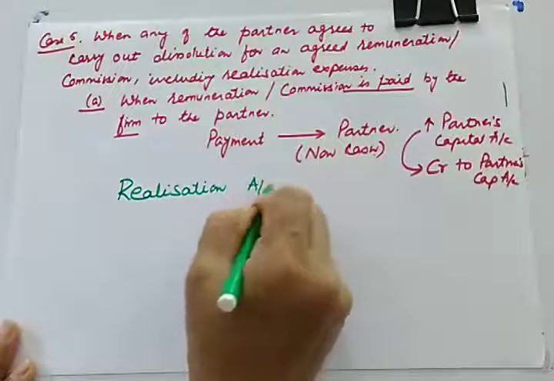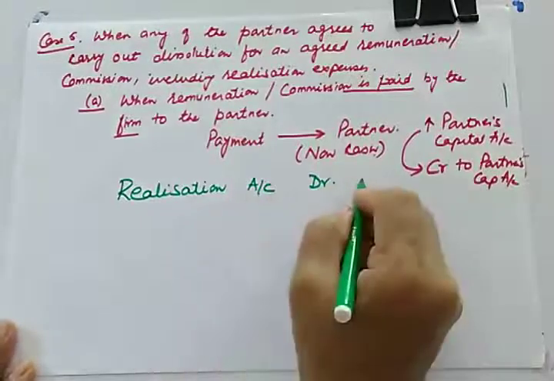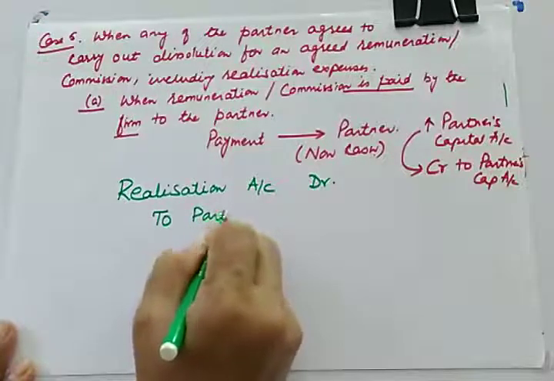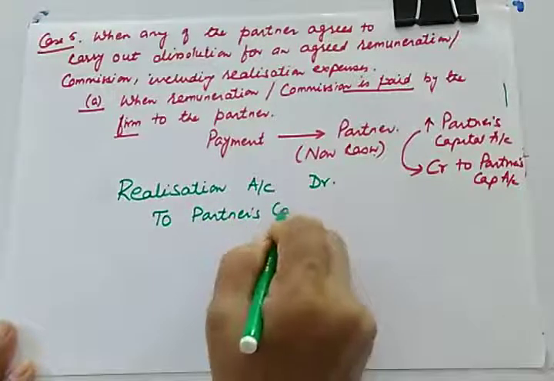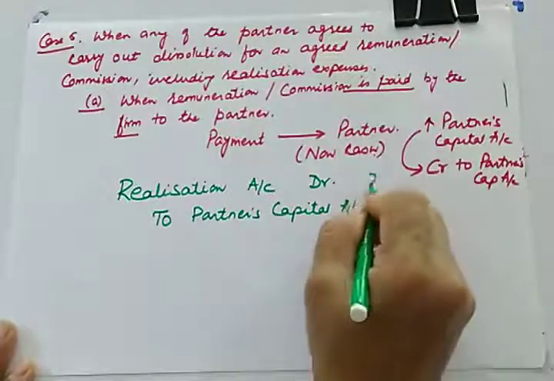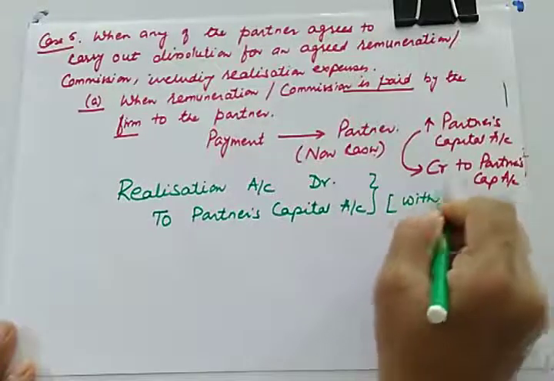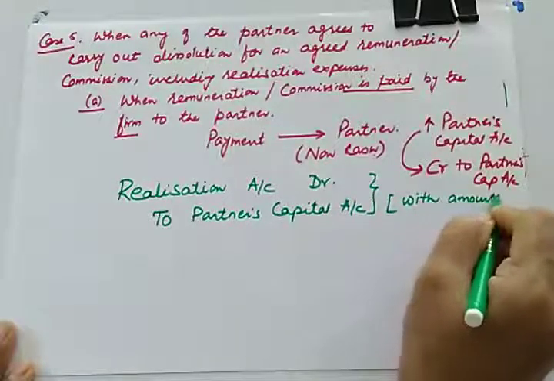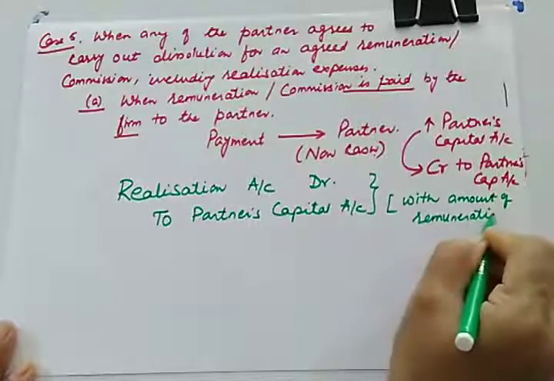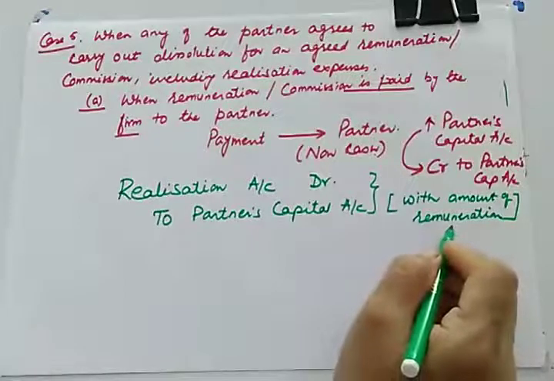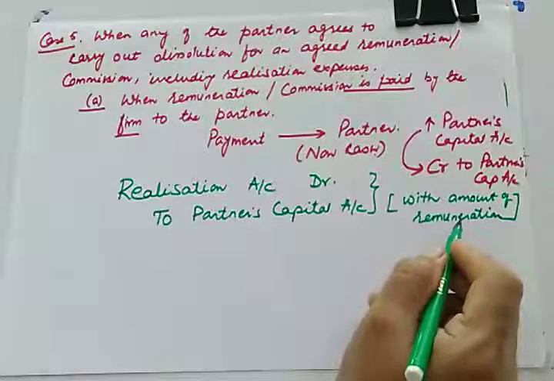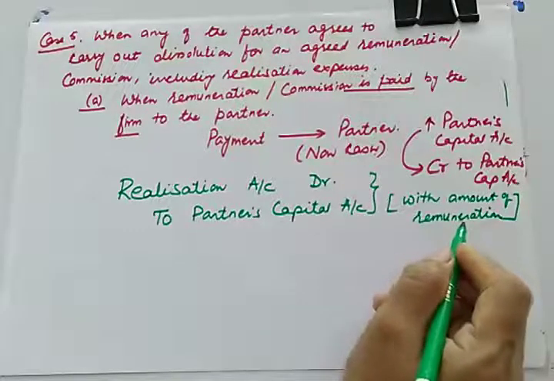So realization account debit with the amount of remuneration, and to the partner to whom we are giving a remuneration, partner's capital account, with the amount of remuneration or commission also. Sometime this commission is also based on the sale value of assets, so we'll have to see how much commission or how much remuneration we are giving to the partner.